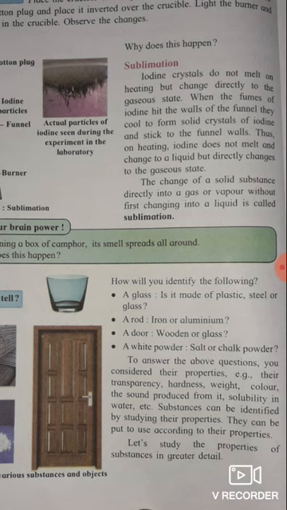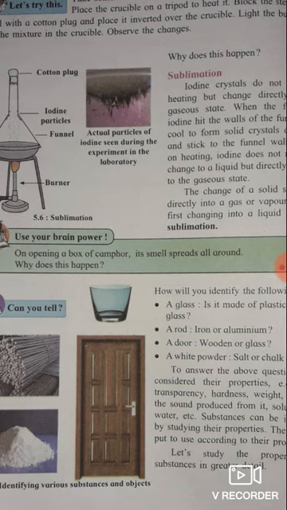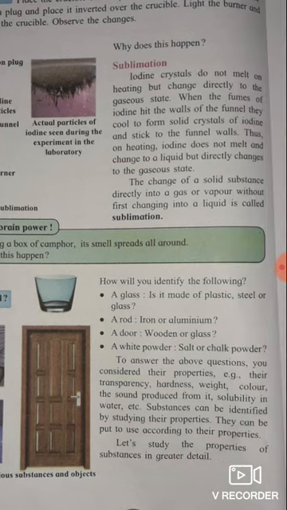We know that a rod is also of various types, made from iron or aluminum. Then a door is also made from wood or glass. Or a white powder, it is made from salt or chalk powder. And how do we identify? To answer the above questions, you consider their properties.